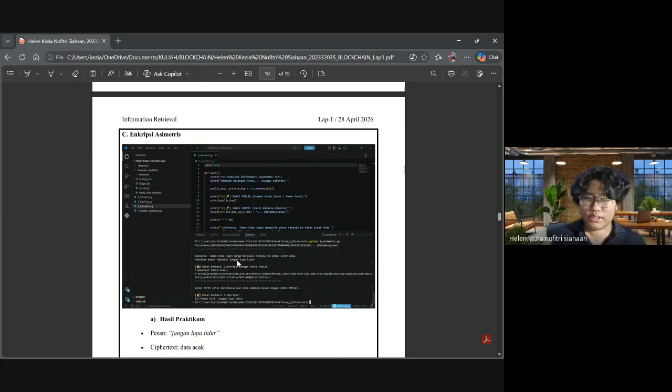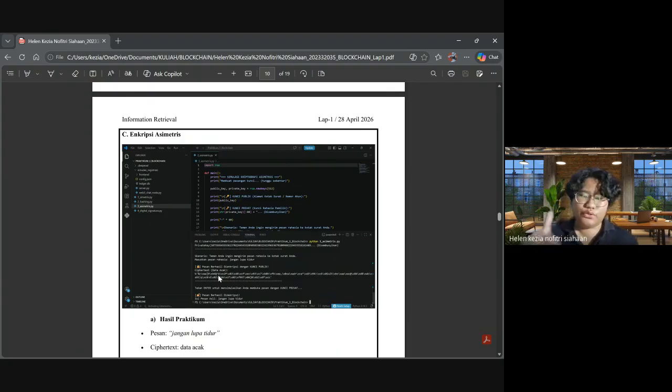I'm using: don't forget to sleep, guys. You don't need to always stay awake at night. Don't forget to sleep, and then it will be encrypted. The data text is here, then it will generate something different, but to open the same thing.